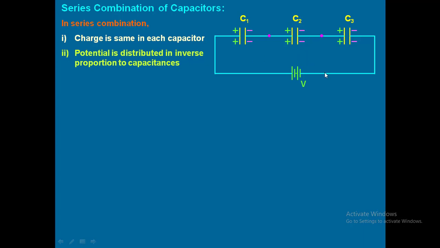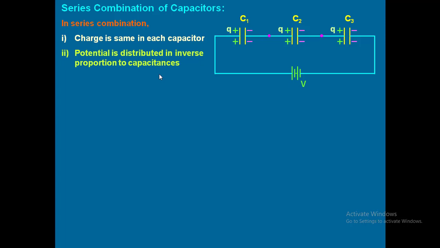Because see the formula, C equal to Q by V. If you see C equal to Q by V, C is directly proportional to 1 by V. Inversely proportional with respect to potential. So whenever the capacitance is more, less potential it will have. If the capacitance is less, more potential it will have. That's the reason potential is distributed in inverse proportion to capacitance. That is the meaning of inverse proportion to capacitance.